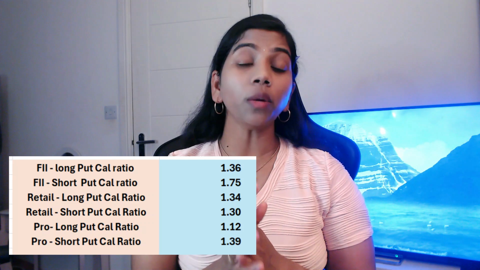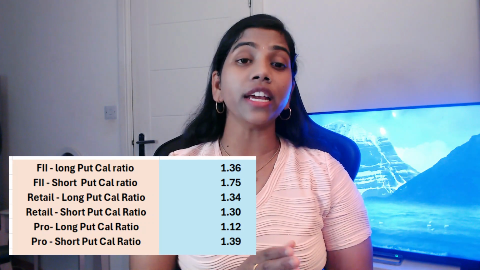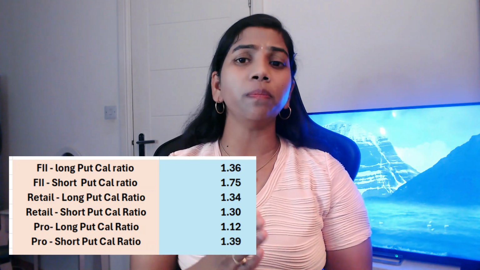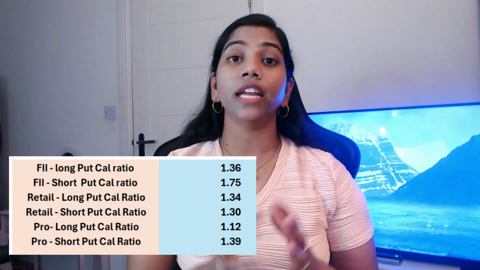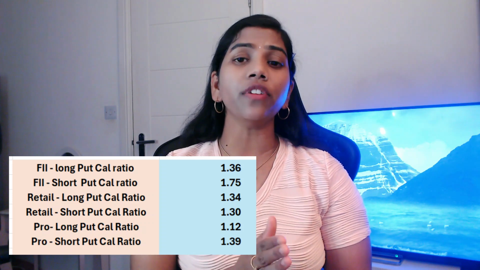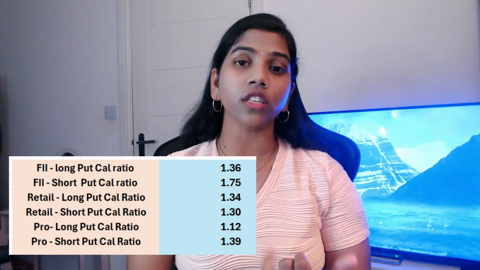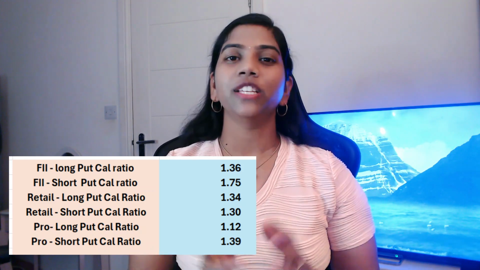And the short put call ratio of 1.75 indicates that FIIs believe the market won't fall too sharply, as they would benefit from keeping the premium from selling these put options. Hence, overall, if the market rises moderately, FIIs will likely benefit the most as their long futures, long call options and short put options will all perform well. So that's it.